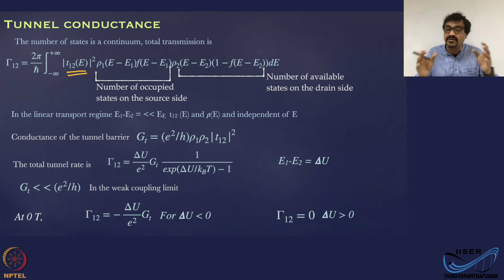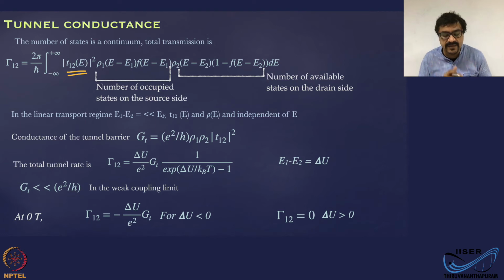Okay, it's a product of those. Both of those need to be satisfied. So this tells you how many states are available to donate. This tells you how many states are available to accept, and this is the probability. Okay, so this is the total transition rate, and we work